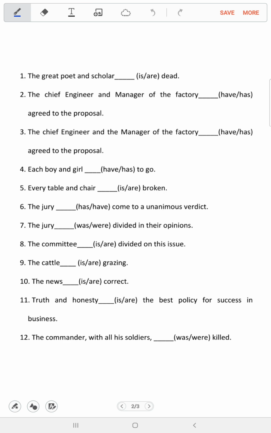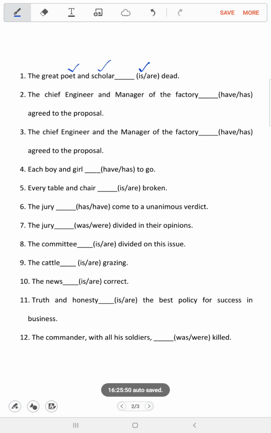The first question is: the great poet and scholar dash dead. Here the answer would be, it is dead. The reason is, the great poet and scholar, we are talking about the same person. So they are not two different persons. Because of that it is singular and we are taking the singular verb as the choice.